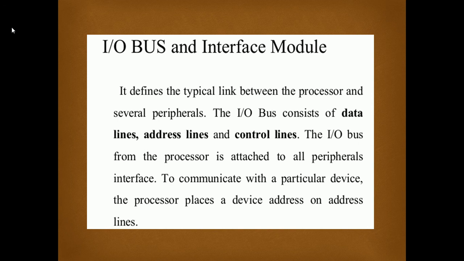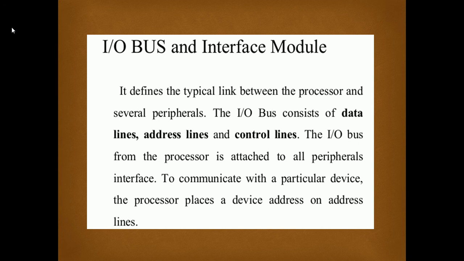The input output bus is the communication wire between the processor and the input output unit, and it consists of three types of lines: the data lines, address lines and control lines. So basically they are the actual wires, the communication link from the interface to the CPU or the memory.